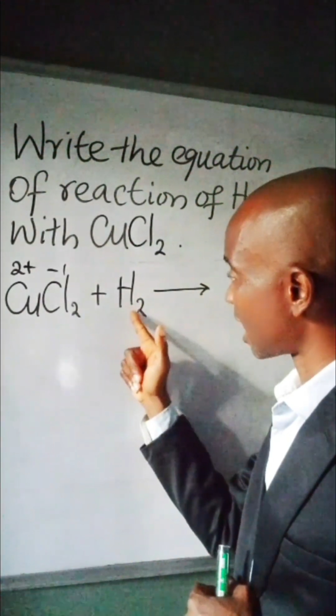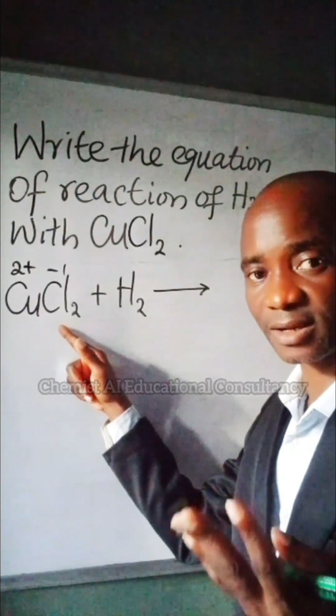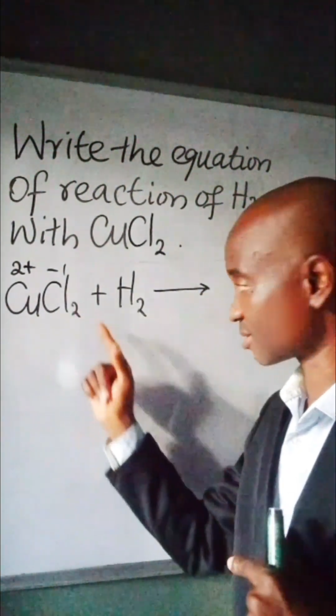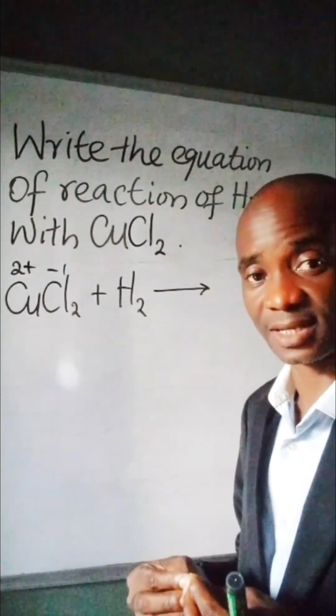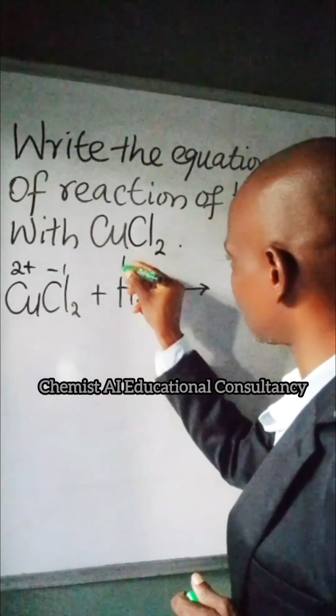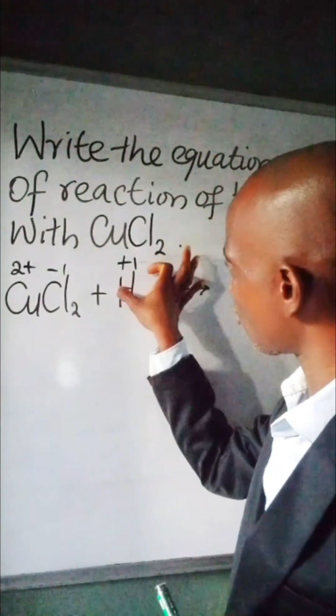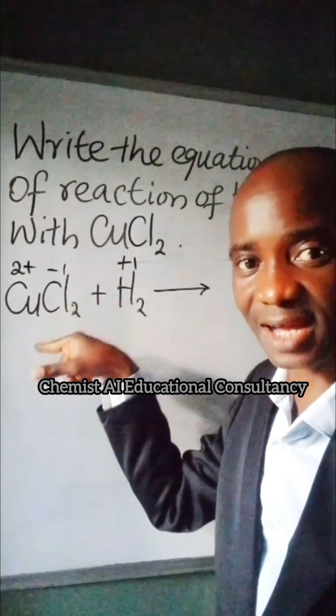But when you compare hydrogen with chlorine, you will see that chlorine is more electronegative than hydrogen. In simple terms, chlorine is more non-metallic than hydrogen. And evidently, hydrogen can form a cation, so it is +1. Now look at this. What is a cation going to do in a compound that already has a cation?